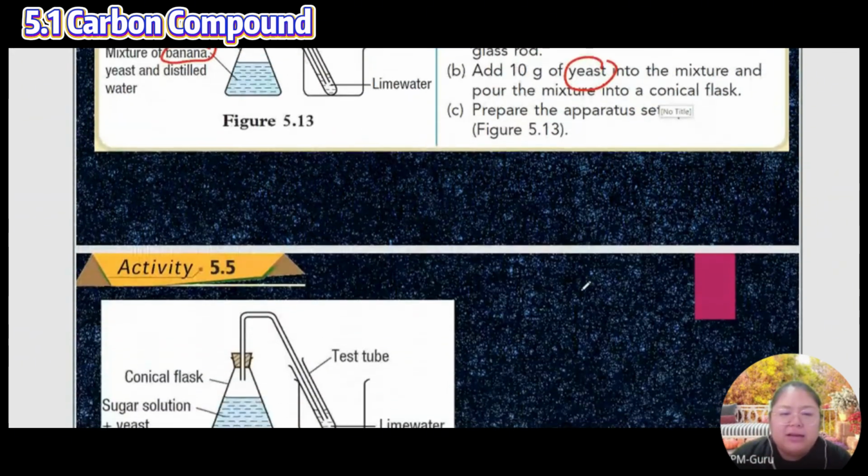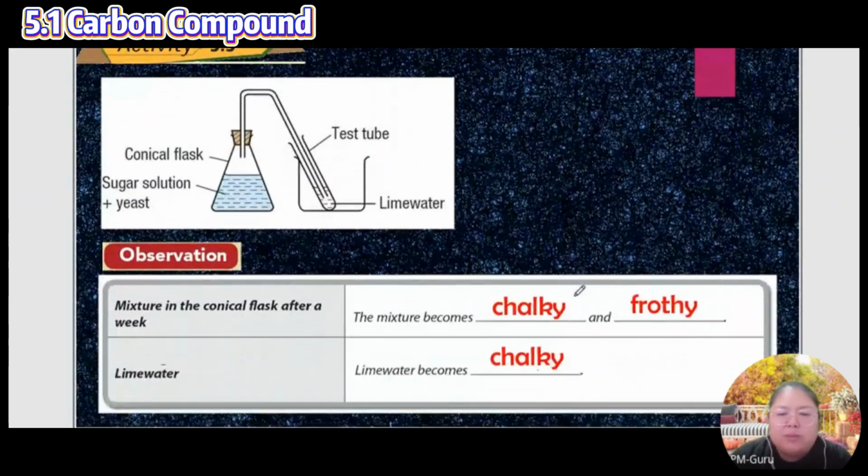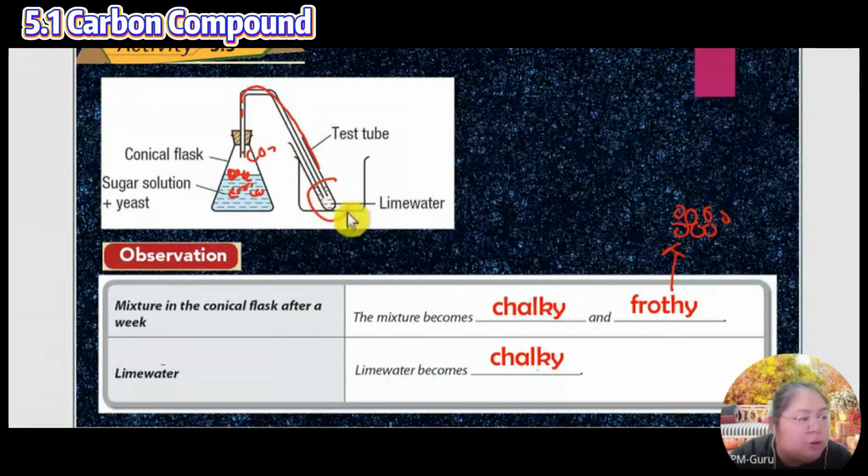Finally, you see the result they get. Observation: first, the mixture becomes chalky and frothy. Frothy means there are bubbles, because of the reaction between the yeast and the sugar solution. Bubbles come out. After that, the CO2 gas goes through the tube until it reaches the lime water, which becomes chalky.